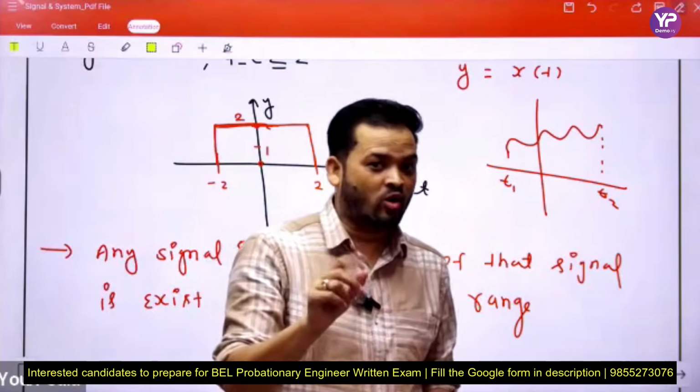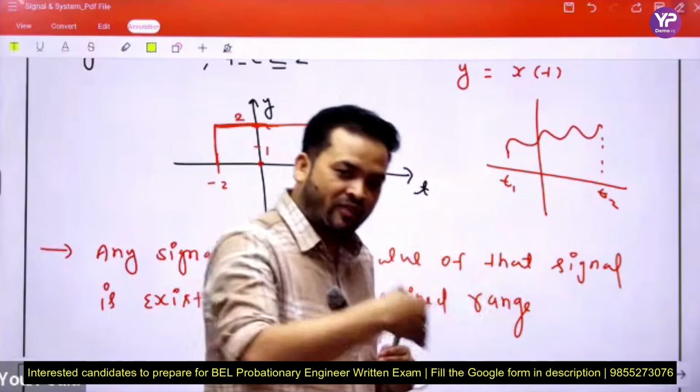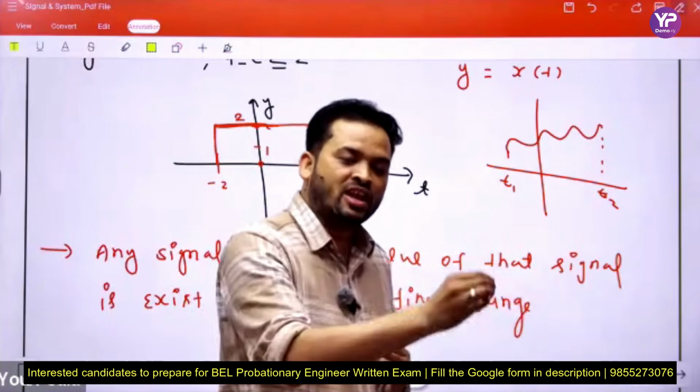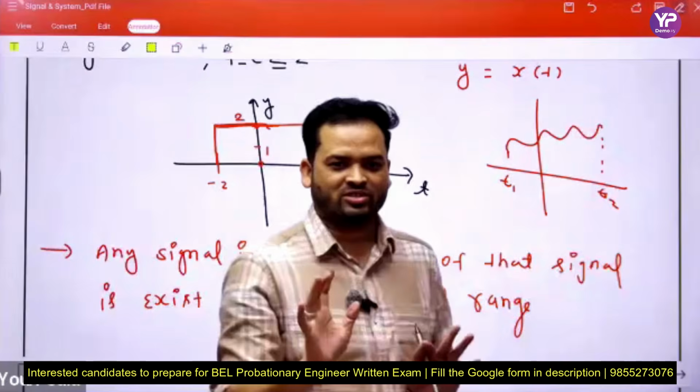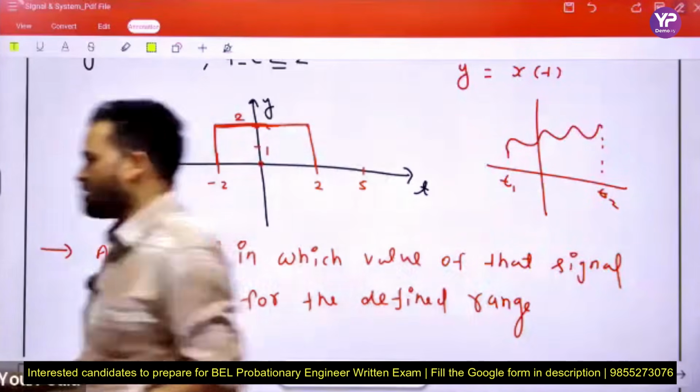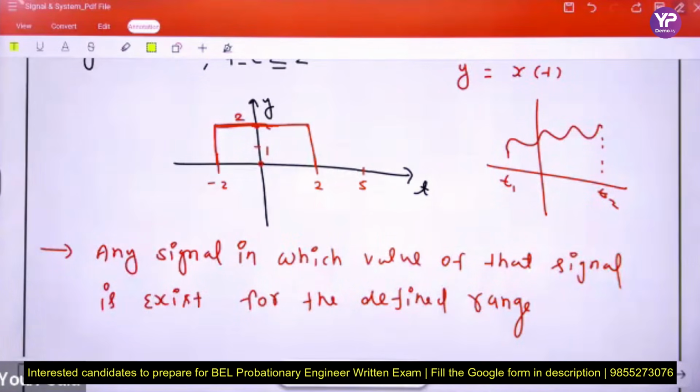No beta, only the defined range. In the defined range of time, the signal occupies all possible values. This is the definition. Tell me beta, is this clear? Anshu, Darshi, clear na beta? If any doubt, please tell me and come on audio feature and discuss with me. Okay, this is the simple way beta.